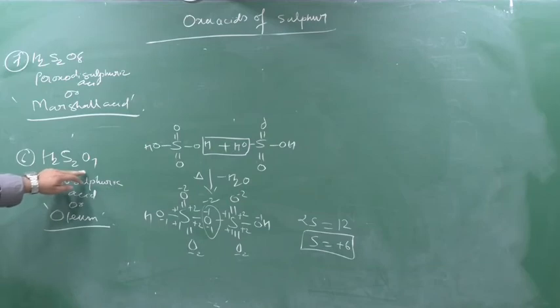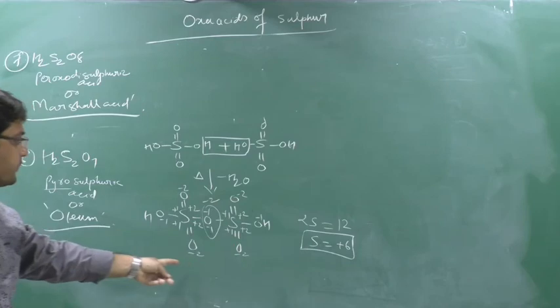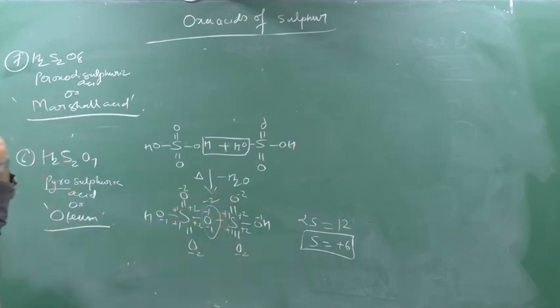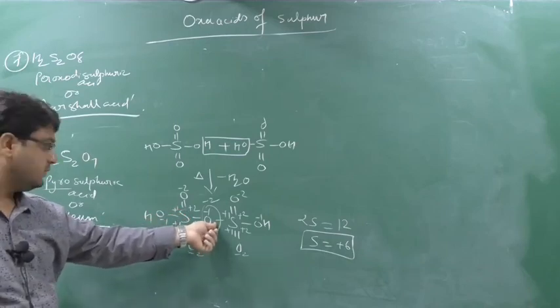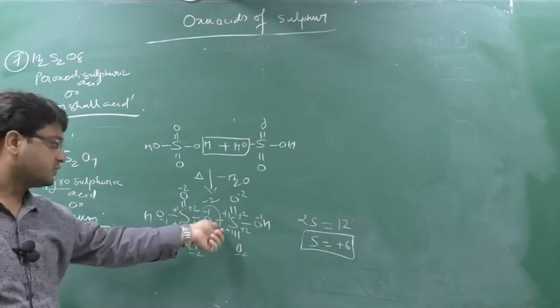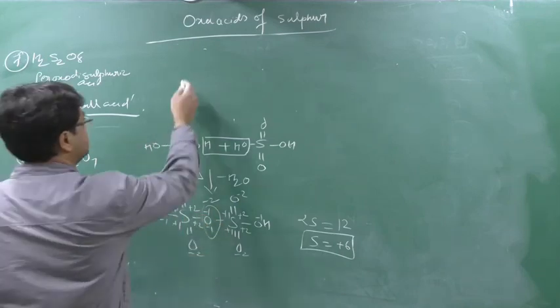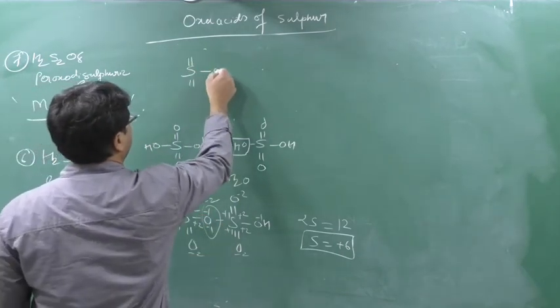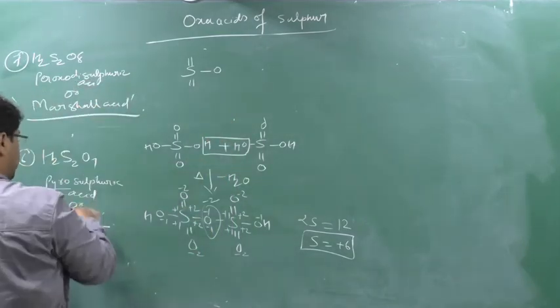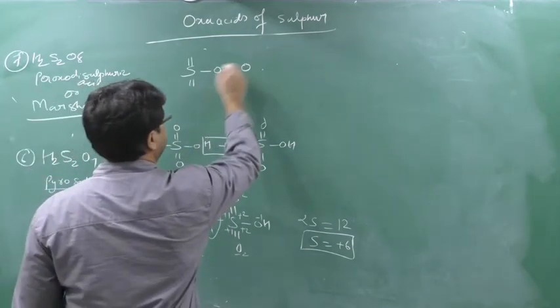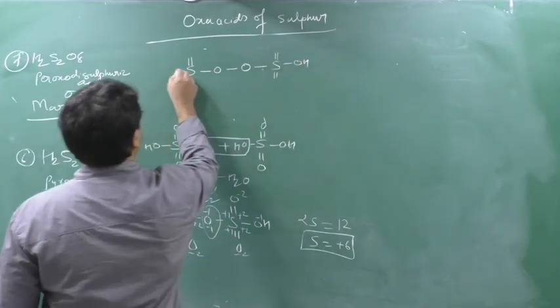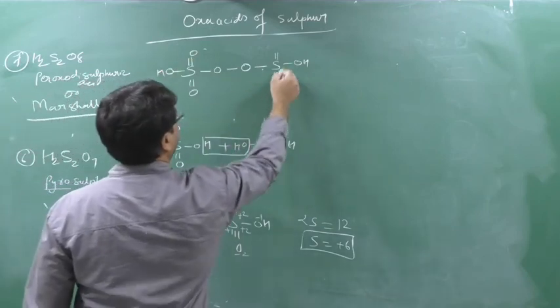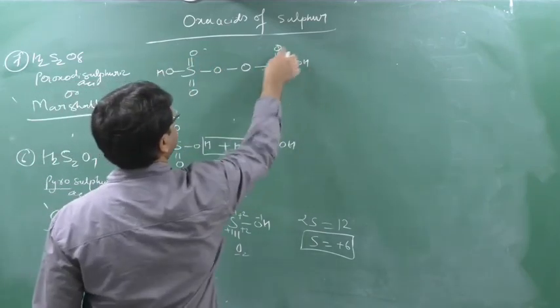See, in H2S2O7 and H2S2O8, just one oxygen is increased. So see this structure of H2S2O7, and decide in your mind where we can increase one oxygen. Here I cannot increase it, so I will enter the oxygen in the center. So you have to remember the structure: S double bond O, this one, but we have 7, and one more oxygen will be entering and forms the peroxy linkage. So O-O, then S double bond O, OH, OH, O, O, O, O, 1, 2, 3, 4, 5, 6, 7, 8.